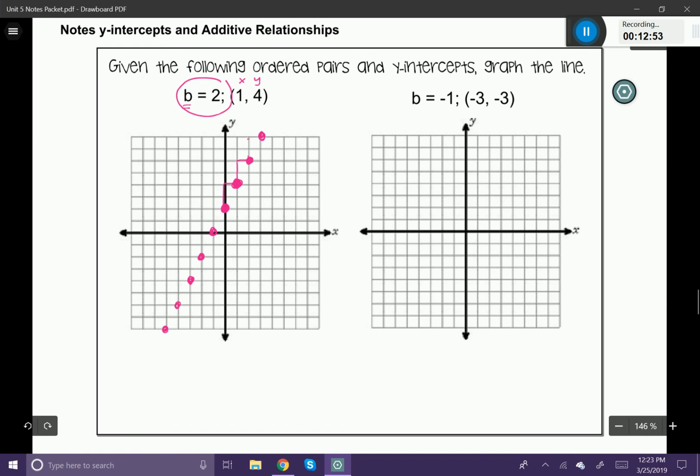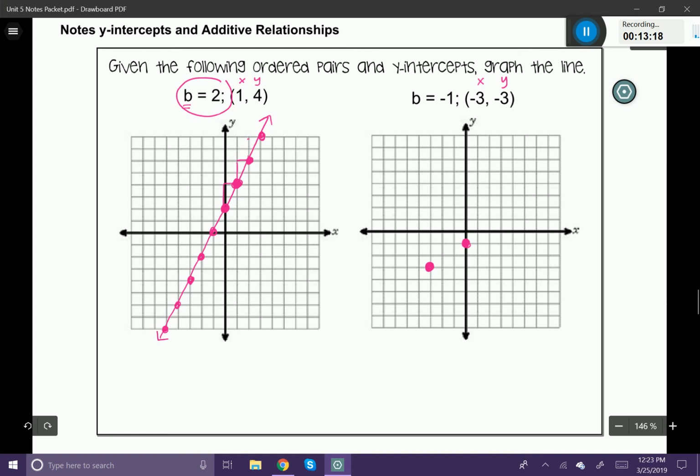And there it is. I'm going to go ahead and grab my ruler and draw my nice straight line through my coordinates with my arrows at the end. And I'm done. Here's another one. I always like to start with the coordinate. So let's take our -3, -3, and plop it onto our coordinate plane. So we have -3 and -3. There it is. And my slope here, not my slope, I'm sorry. My y-intercept is -1, so I'm going to put it on my coordinate plane.